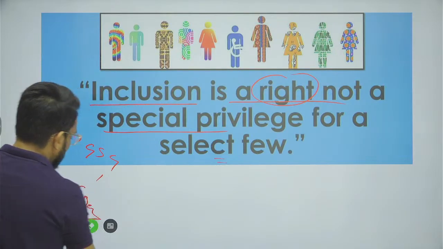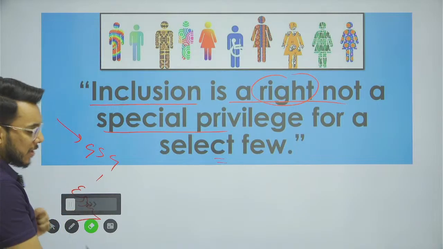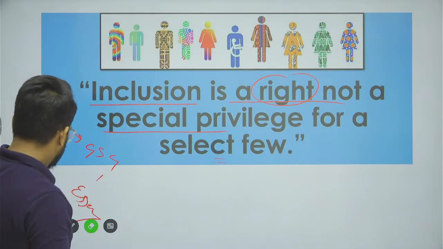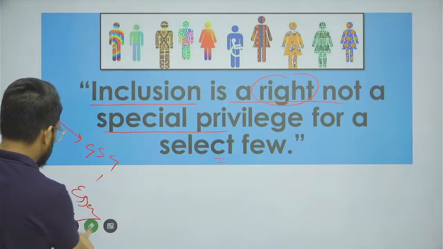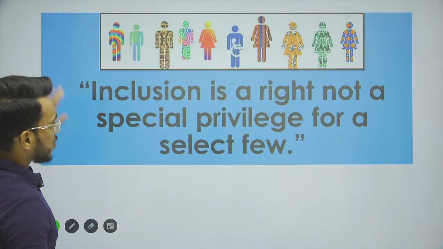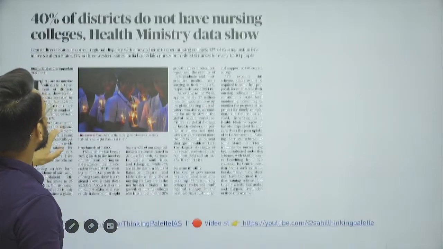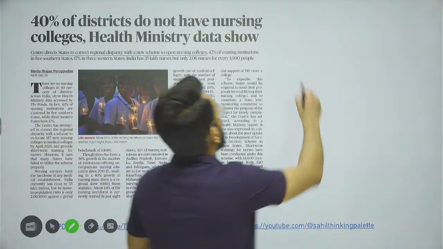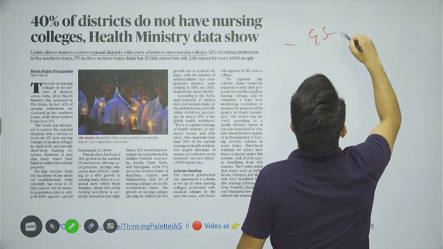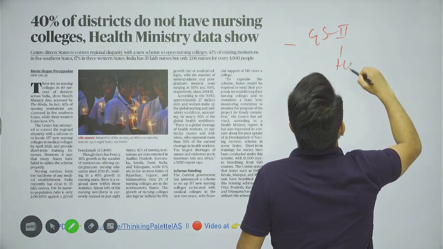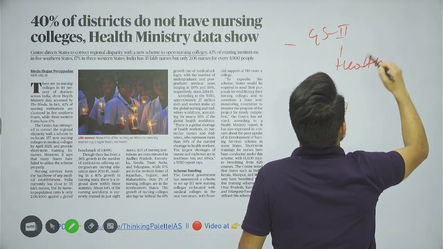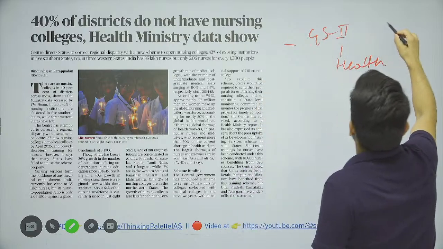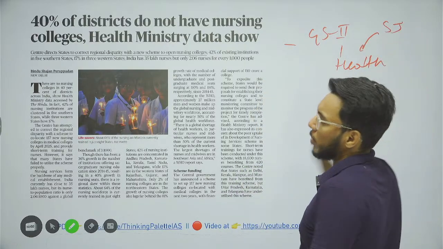And now let's take the first article for today. So moving on, guys, the first article that we are going to take will be important for GS paper number 2, issues related to health. Within social justice, the health topic could be covered.